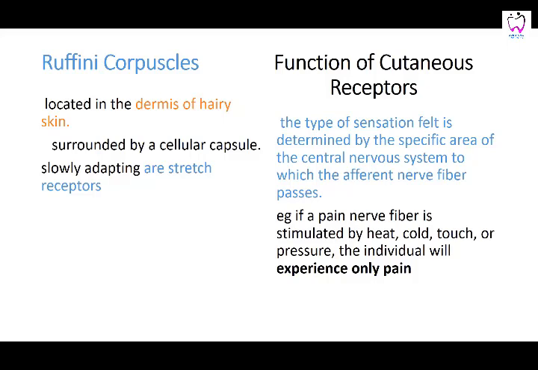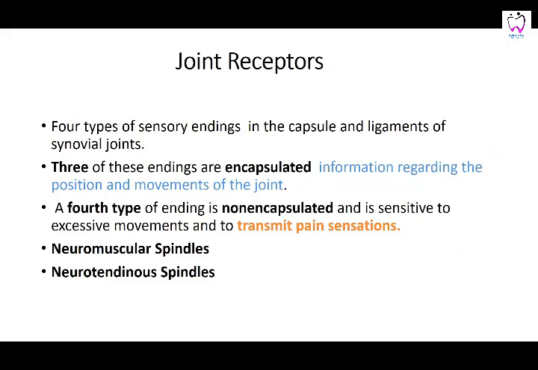So any cause which causes pain goes to the same center which is concerned with pain, so it would be related with the pain sensation. Again, if a pain nerve fiber is stimulated by heat, touch, cold, or pressure, the individual will experience only pain, not telling because of what. So that is the function of the cutaneous receptors. Then these were present in the skin.